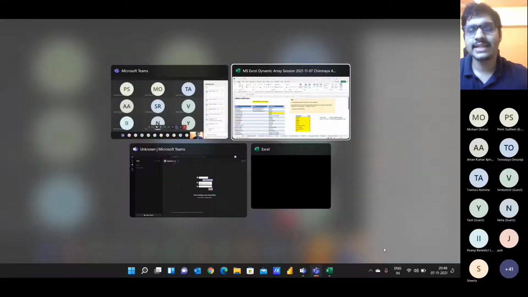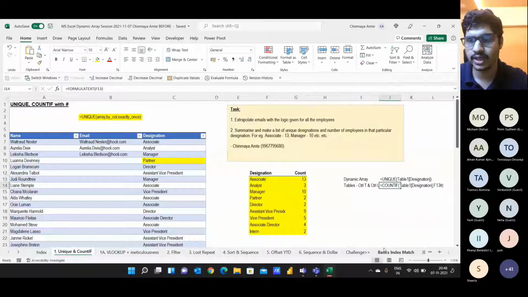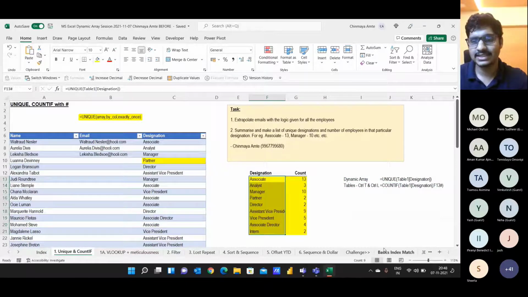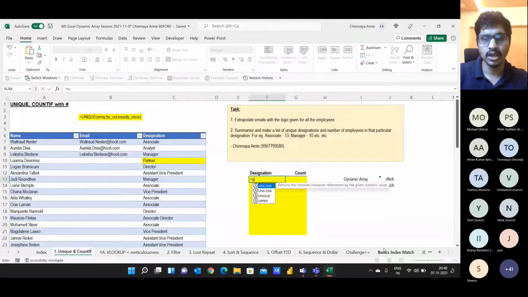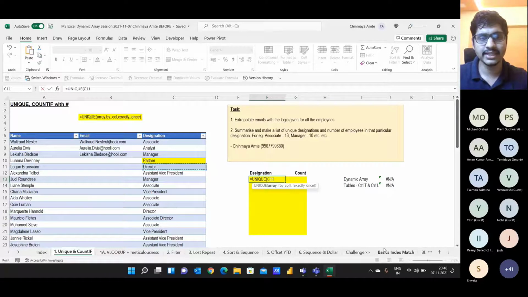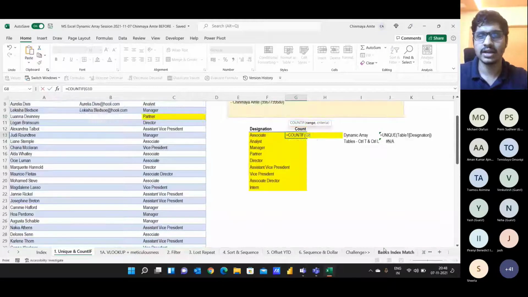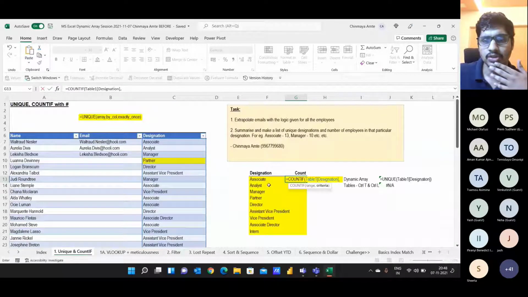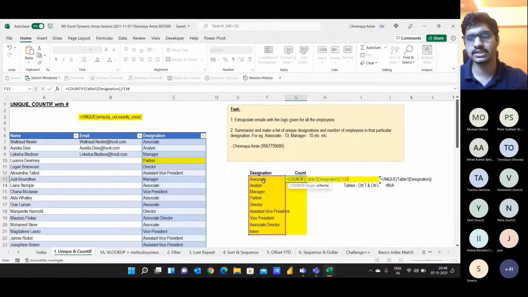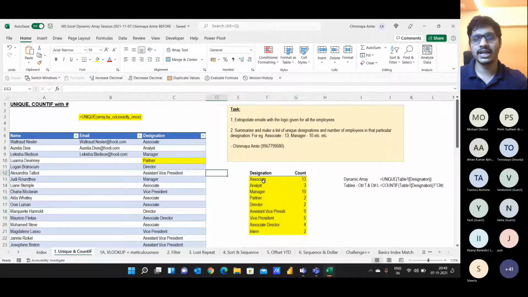Cool, that's fantastic. Shweta, I'll try to repeat. I have used UNIQUE and I have used COUNTIF. That's the simplest explanation I can give. This is the first case study, and some of you might have joined late, so I'm repeating it once. Just type equals UNIQUE, select the entire array, and then use the COUNTIF function. COUNTIF is a very basic function. First we select the range, and then the criteria we are counting. Associate is the criteria, and then putting a hash symbol so that we don't have to spill the data. And now if you can see, I have got all the data updated.